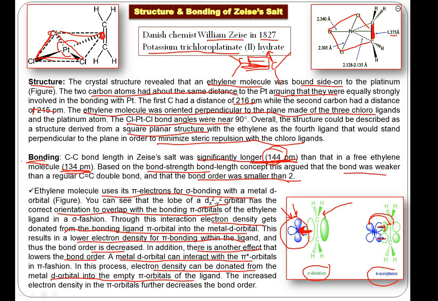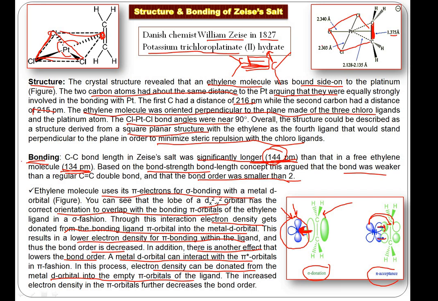So again, I will just pick up some of the important points. Number 1, Zeise's salt was discovered by William Zeise in 1827. It's called potassium trichloro(ethylene)platinate(II) hydrate. There's a water of crystallization. +2 is the oxidation state. The structure was revealed by X-ray. There are 3 chlorine atoms on the plane, and this ethylene ligand is perpendicular to this plane.